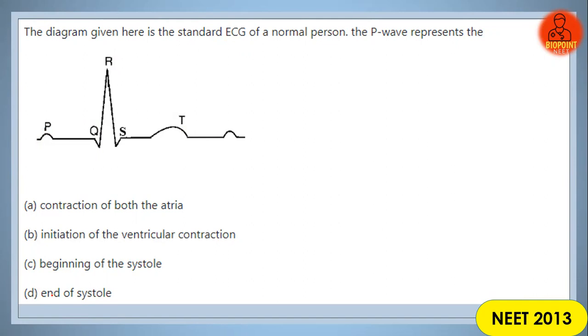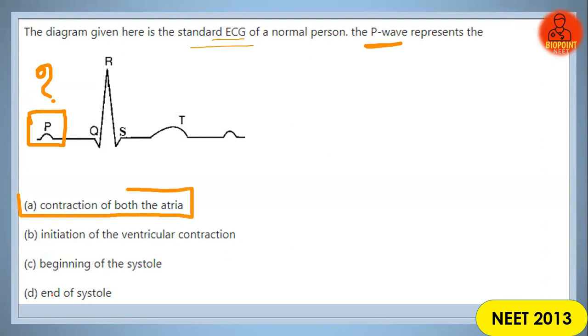In the diagram, here is a standard ECG of a normal person, and they're asking what the P wave represents over here. That is, what does this particular portion stand for? What is the significance of the P wave? What does the P wave stand for? The correct answer for question number 12 is that the P wave represents the contraction of both the atria. This is the answer for this question.